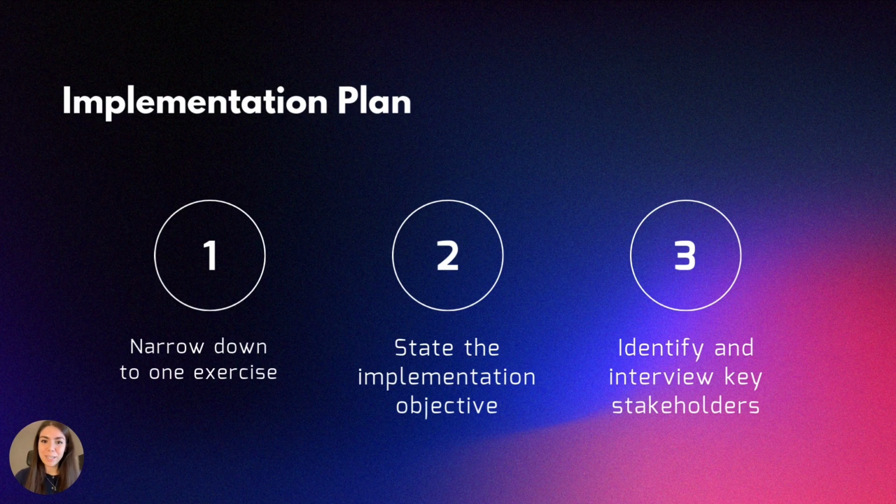Our implementation plan starts by narrowing the system to one exercise so we can build a reliable prototype before expanding to additional movements. Then we define our objective: improving accessibility, exercise accuracy, and clinician monitoring. Finally, we identify direct stakeholders, which are patients and physiotherapists, as well as other stakeholders such as supporting staff, and interview them to understand needs and workflow fit.